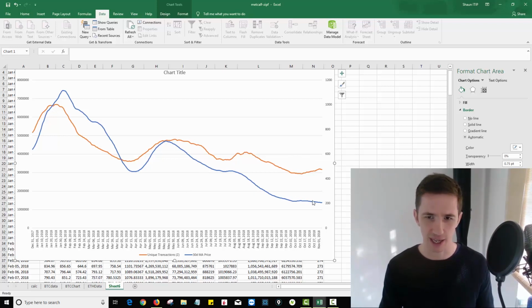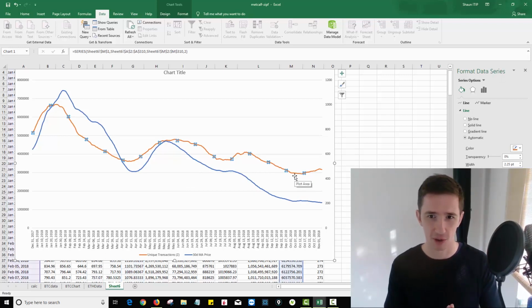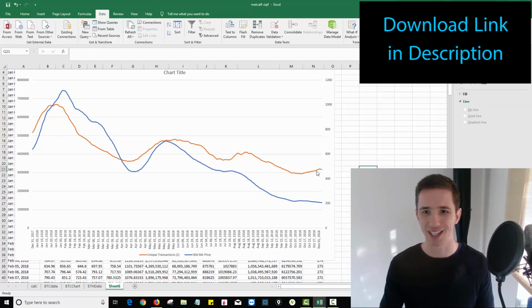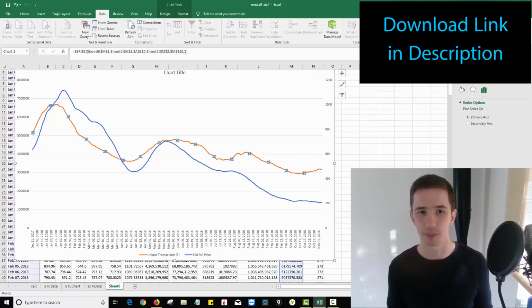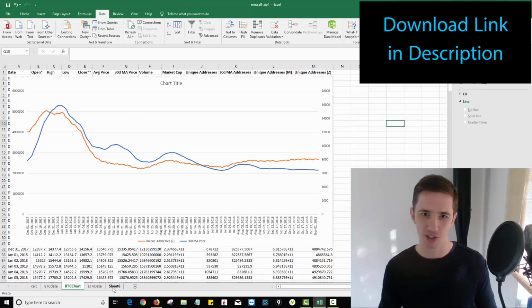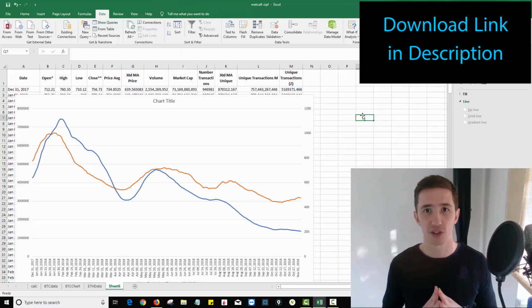And you can see that the 30-day moving average of price is heavily trending down. The number of unique addresses, transactions according to Zipf's law, is also trending down, but not nearly as much. So one could argue that there is some divergence going on here, that Ethereum is actually slightly underpriced. But if we compare the two charts, Bitcoin, where it's trending up and the price has kind of been going down and flat, compared to Ethereum, I'd say right now the divergence is greater for Bitcoin.